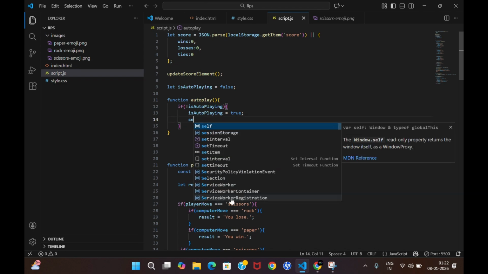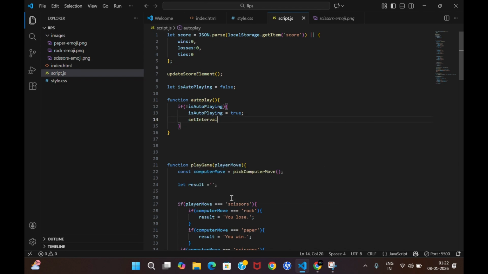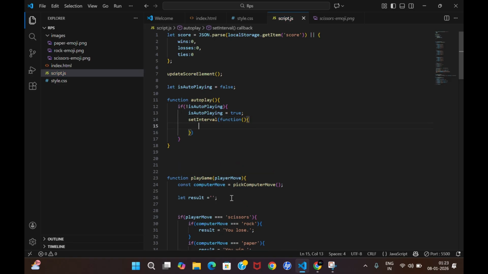For right now, without worrying about much more, let me just write set interval. So set interval function, and which function would you write? Let me say some random function I have to run. In that function I first want the player move, because now the player is not choosing on their own, right?